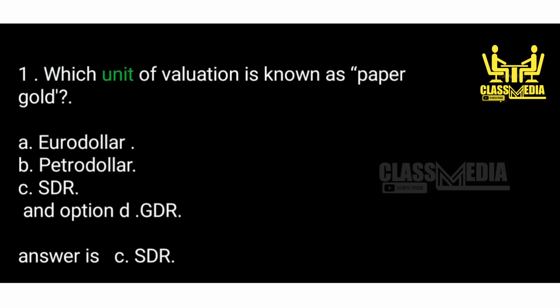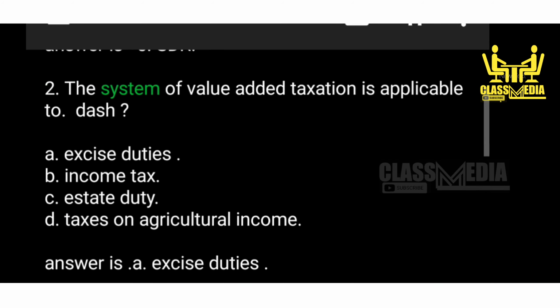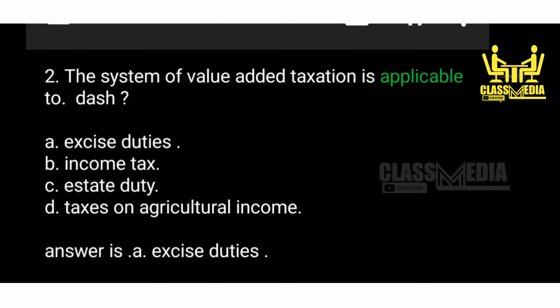1. Which unit of valuation is known as paper gold? A. Eurodollar. B. Petrodollar. C. SDR. D. GDR. Answer is C. SDR. 2. The system of value added taxation is applicable to dash. A. Excise duties. B. Income tax. C. Estate duty. D. Taxes on agricultural income. Answer is A. Excise duties.